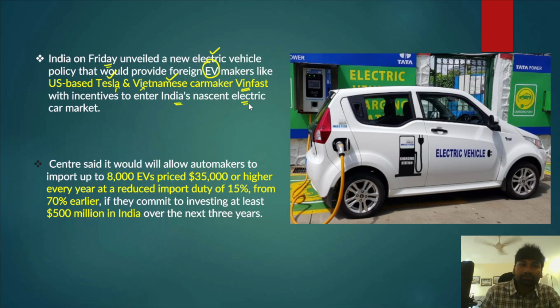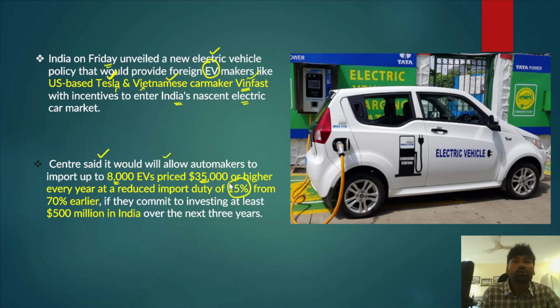And apart from that, the center has also imposed certain limitations or certain conditions. What are those conditions? The center has said that it would allow the automakers such as Tesla and VinFast to import up to 8,000 electric vehicles per annum. Those electric vehicles must be priced $35,000 or higher every year at the reduced import duty of 15%.